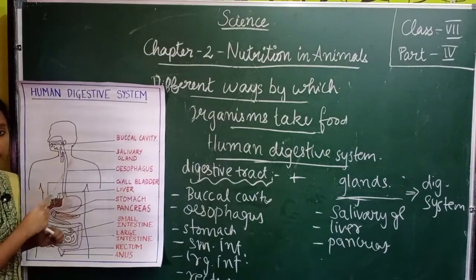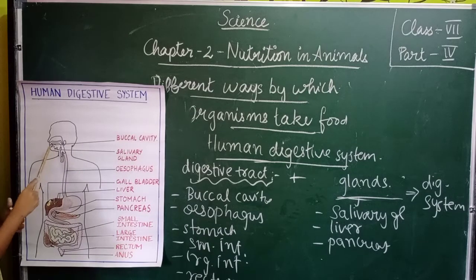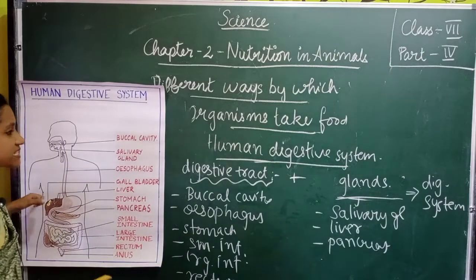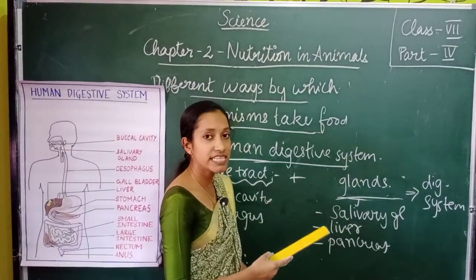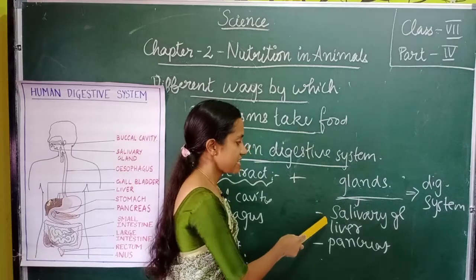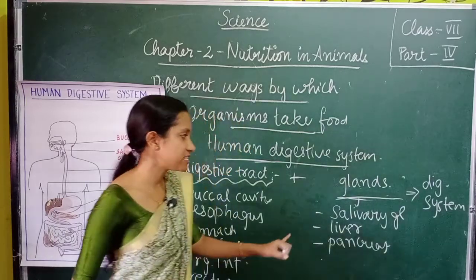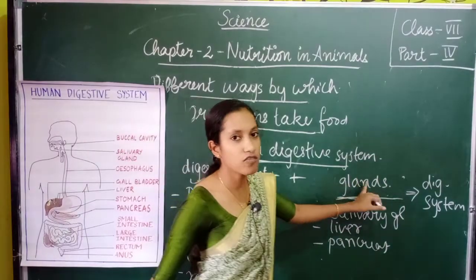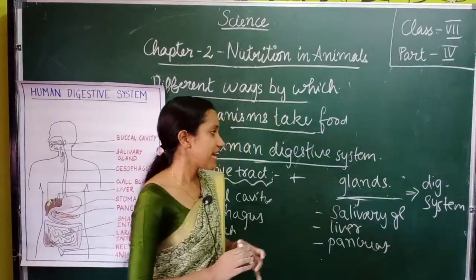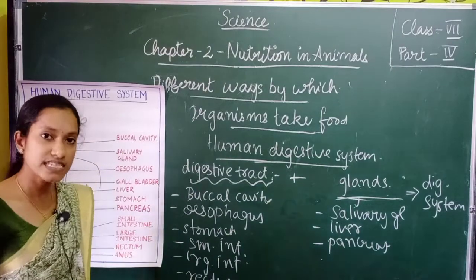It moves through the mouth, then esophagus, stomach, small intestine, large intestine, rectum and anus. Okay, besides this, there are also some glands. They will be secreting digestive juices. Which are they? Salivary gland, liver and pancreas. Together this digestive tract along with the associated glands are known as the digestive system.